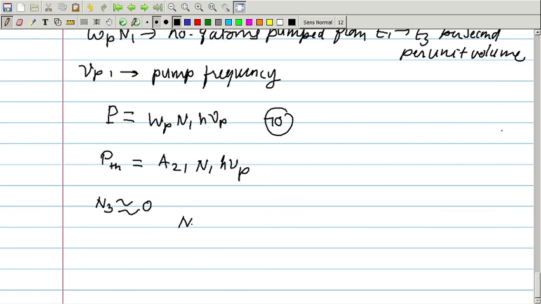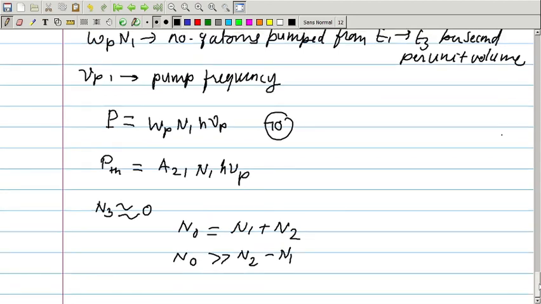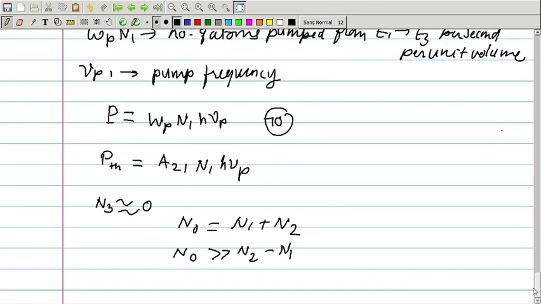Therefore, I can write N0 is equal to N1 plus N2 only, right, and that means this N0 is very much greater than N2 minus N1, because we know that the total number of atoms is N0.